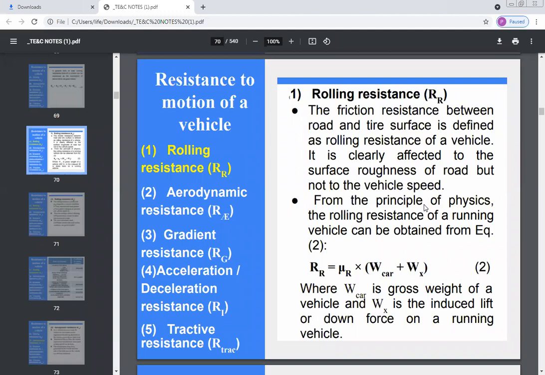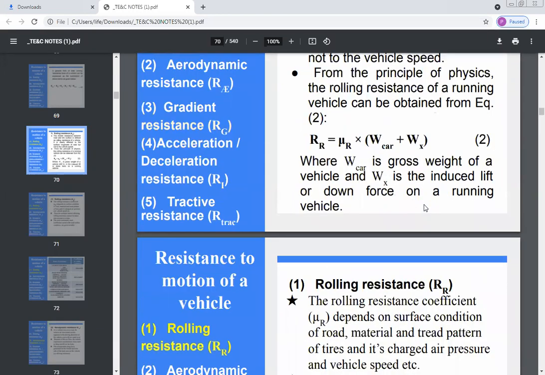W car means the gross weight of the vehicle, whichever vehicle it is, plus WX, the downward force which is acting on the running vehicle. So mu R into the total weight of the vehicle plus the weight of the downward force gives us the value of rolling resistance.